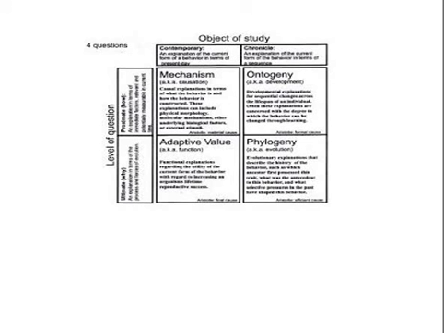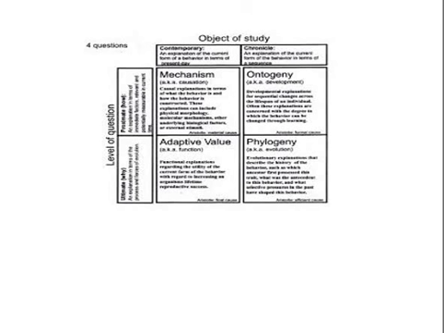mechanism, ontogeny, phylogeny, adaptive values. The two boxes at the left side are a level of question, that is ultimate question or proximate question. These ultimate, that is, how and why questions about the ontogeny mean just developmental history. Phylogeny means taxonomy or history of animals from protozoa to chordates, that is 10 or 11 phyla of the animals.